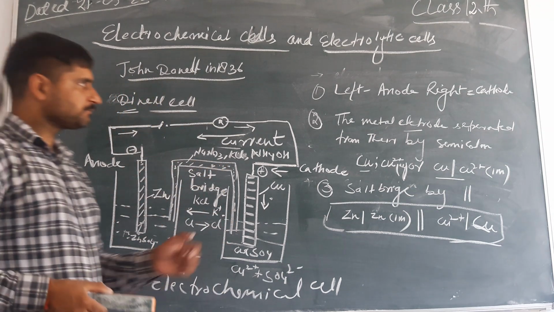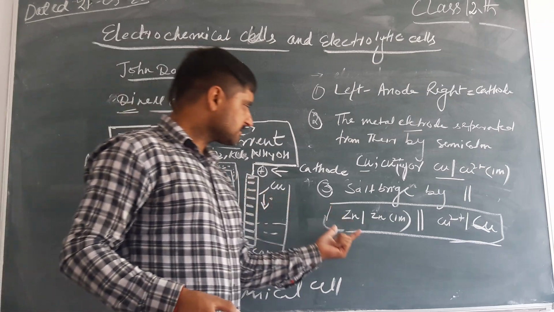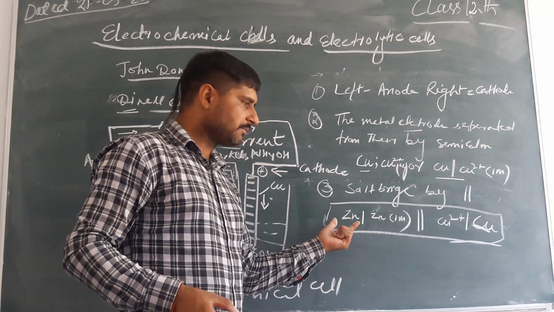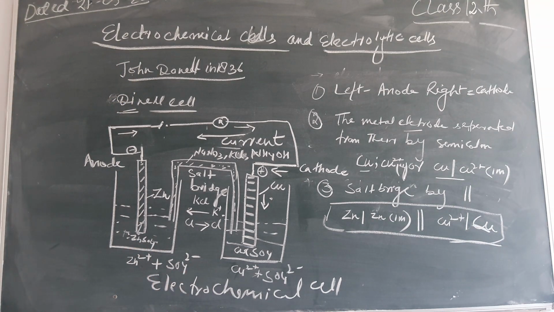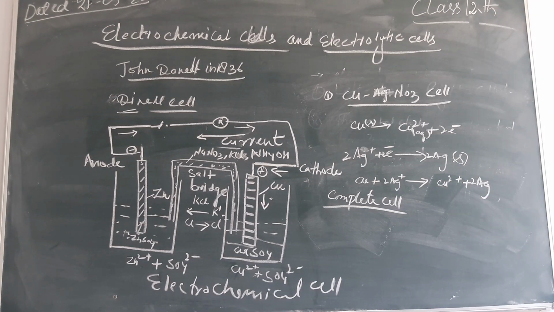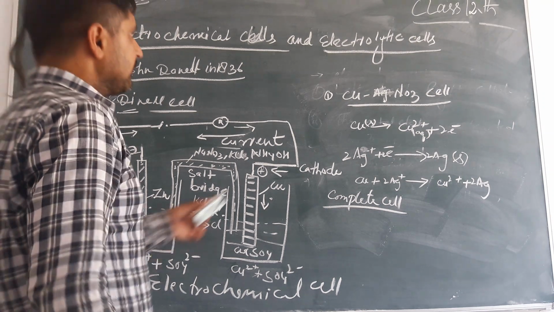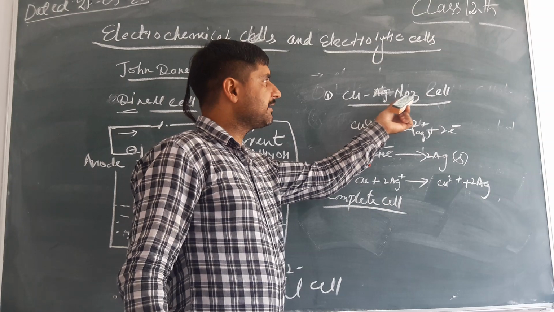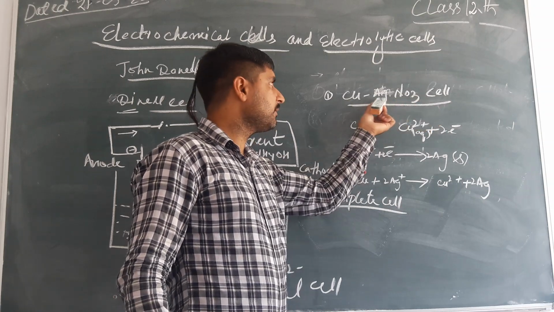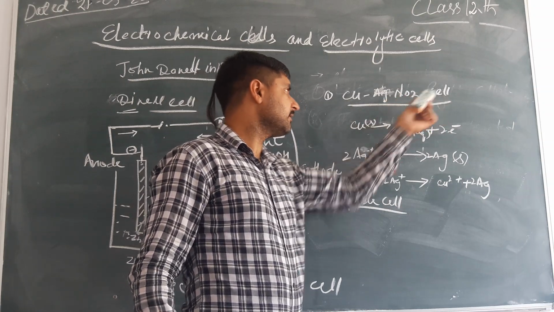Okay. Now we can take another example. This is the copper silver nitrate cell.